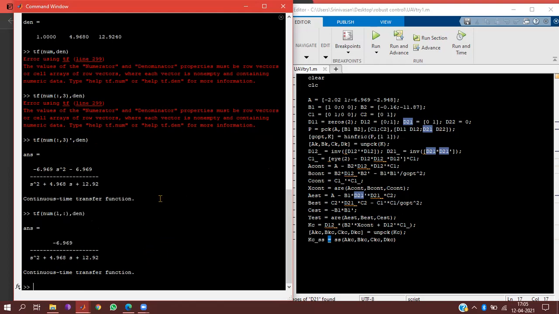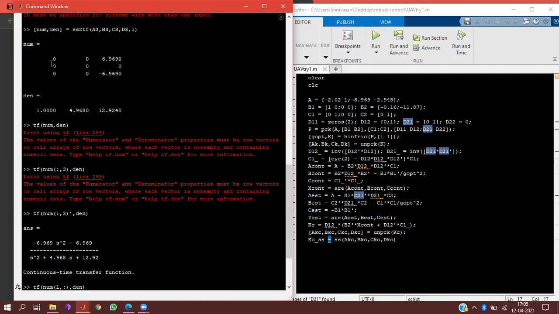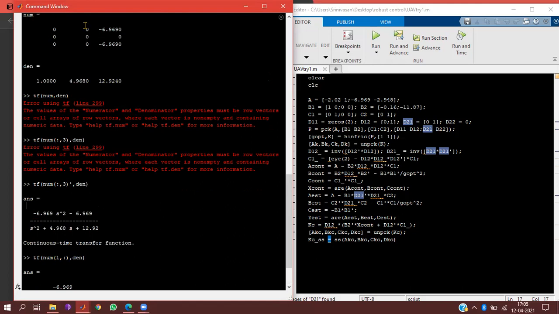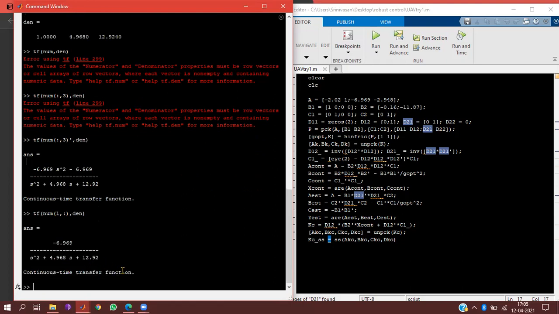Well, how do you get this thing? I took the first row alone from numerator. No, first row and third row are one and the same. You should get the same thing only, right? Yes, sir. I just took one row for the transfer function. One minute. This command numerator 1 comma colon means first row and all columns.